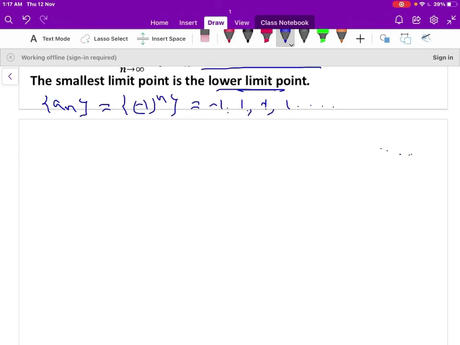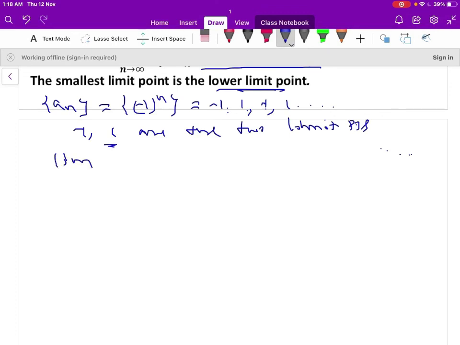We have seen that there are two limit points, minus 1 and plus 1. For minus 1 there exists an open interval that contains infinitely many terms of the sequence an, and similarly for 1 also there exists an open interval that contains infinitely many terms of the sequence. Therefore minus 1 and plus 1 are the two limit points of the sequence.